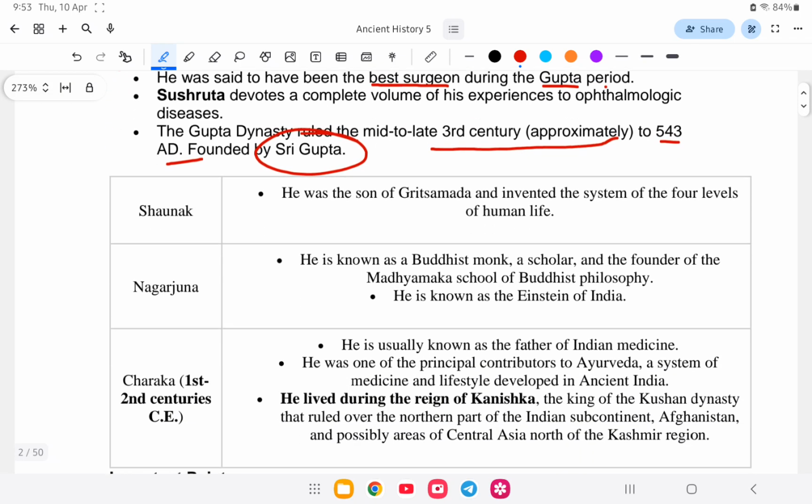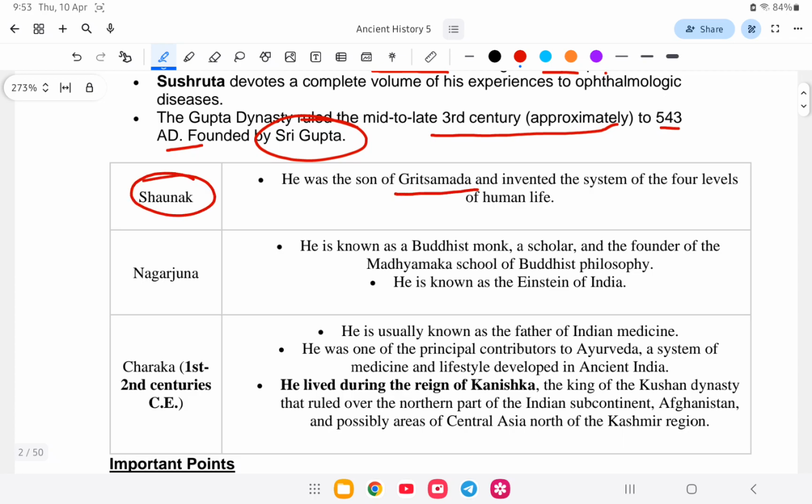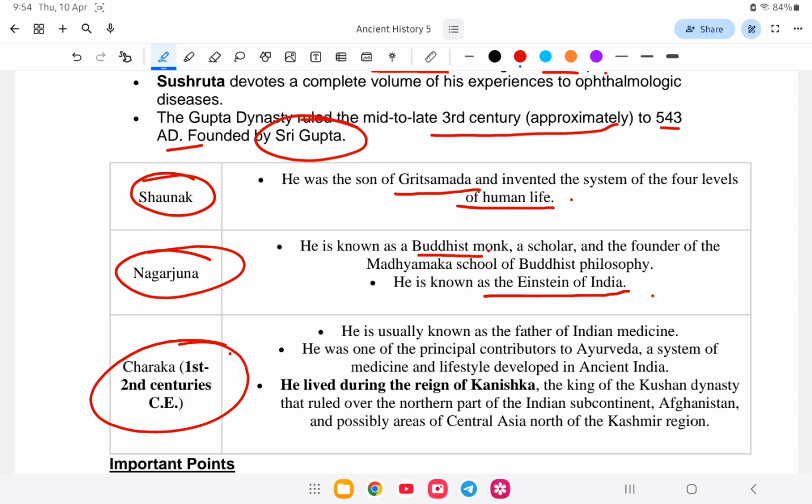If we look at the different options, Shaunak, the son of Great Samata, invented the 4 levels of human life. Nagarjuna was a Buddhist monk, and he is also known as the Einstein of India. Charaka, 1st century to 2nd century common era, is known as the father of Indian medicine. Shushruta, surgery is important in medicine, and he is one of the principal contributors to Ayurveda, and he lived during the reign of Kanishka. So this is the answer.